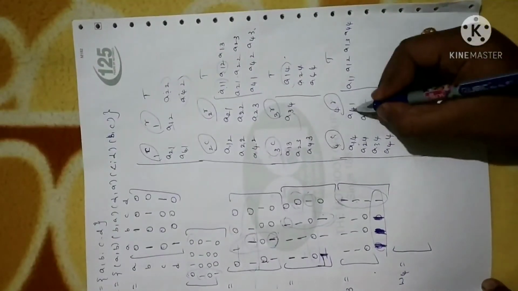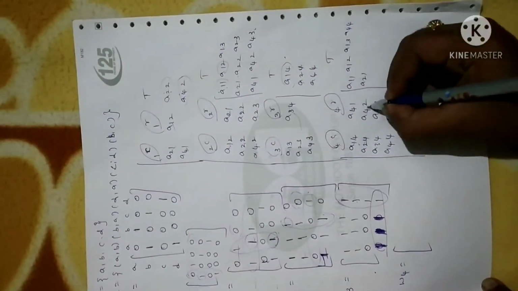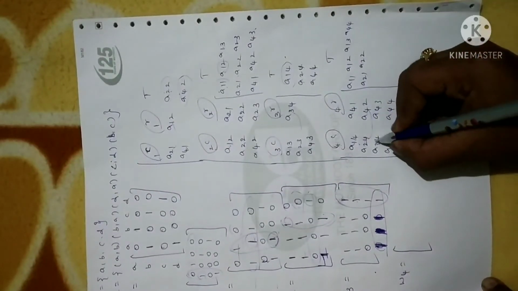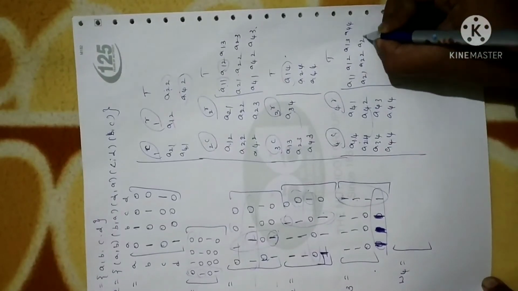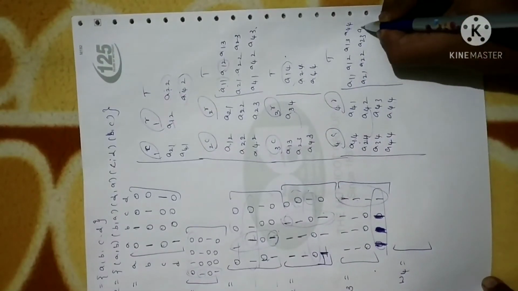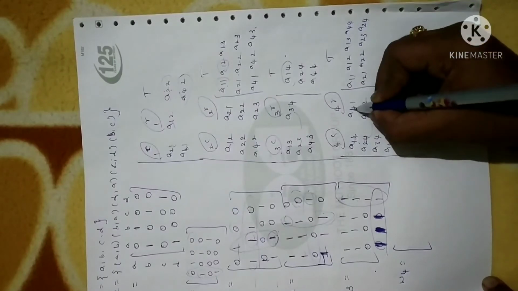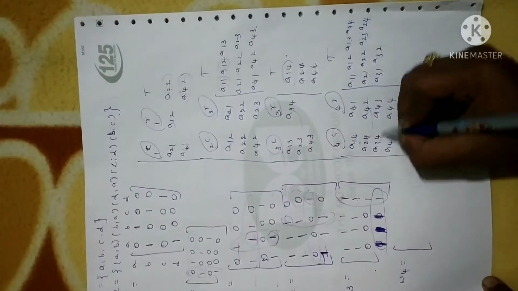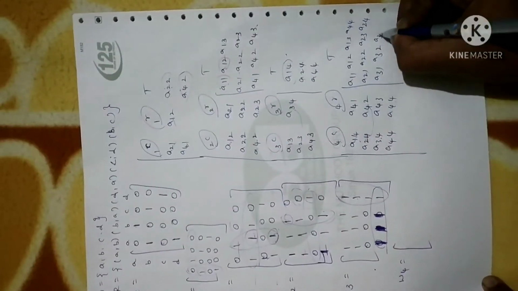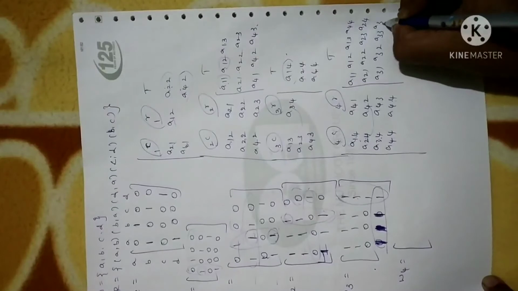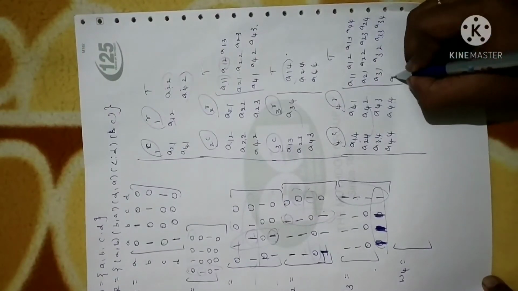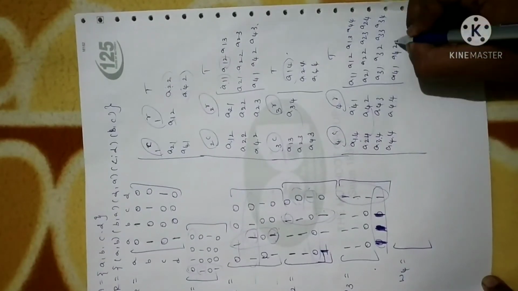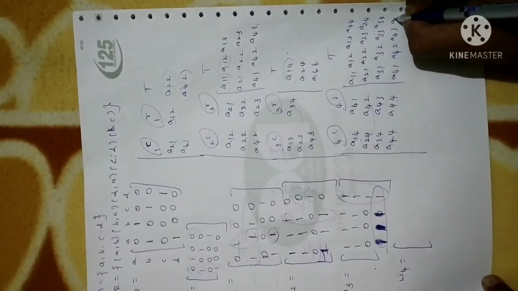Clear? Similarly second with first will give us A21. This with this will give us A22. I am just removing repeated values, writing the remaining. A24 with this gives us A23. Similarly this with this will give us A24. Now apply the third one. Third with first will give us A31. This with this will give us A32. A34 with A43 will give us A33. This with last will give us A34. Similarly A44 with A41 will give A41. This with this will give us A42. These two A43. Again these two A44.